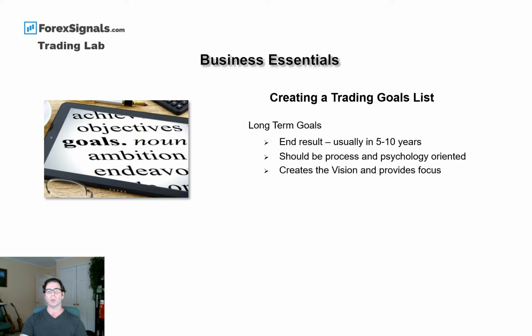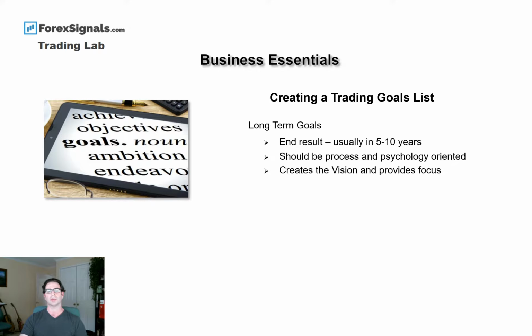We also need to state, in terms of our long-term goals, what our process and psychology goals are. It could be that our long-term goal is to have fine-tuned processes that we can achieve in the minimal amount of time that give us highly accurate signals.